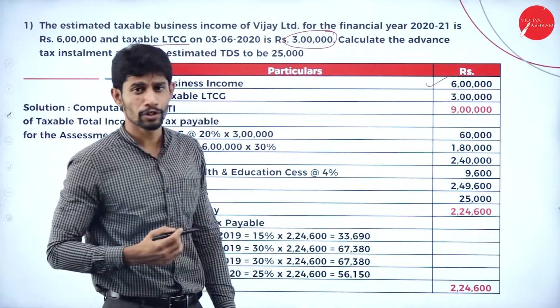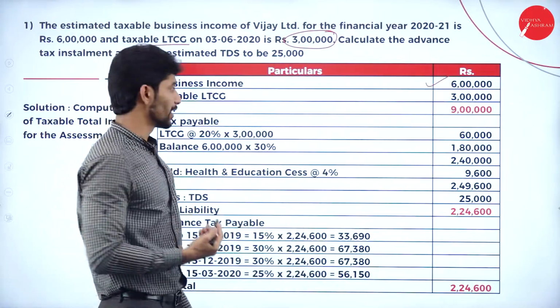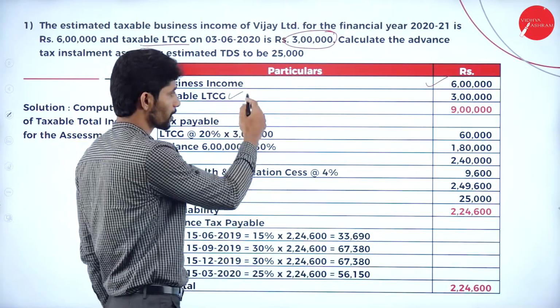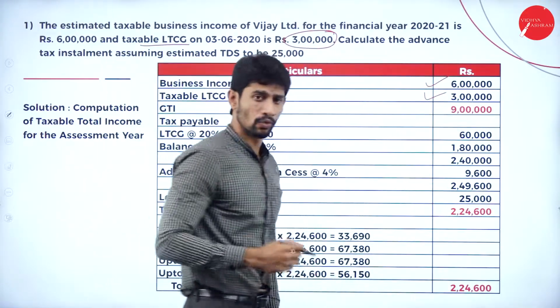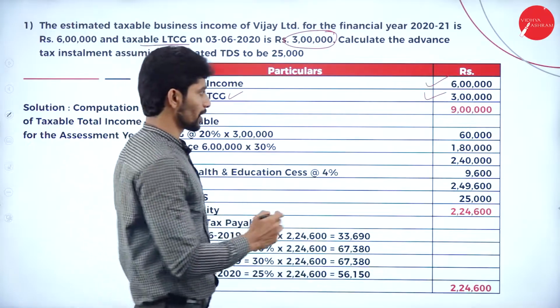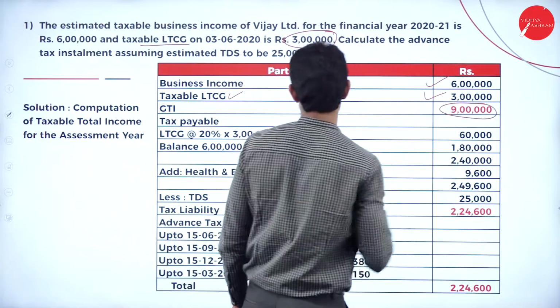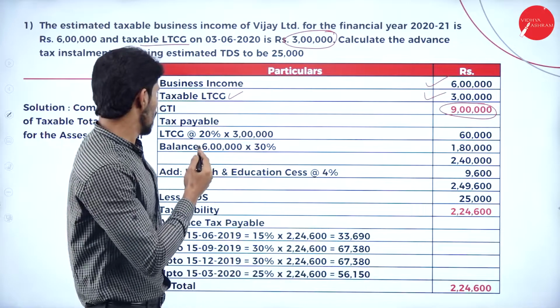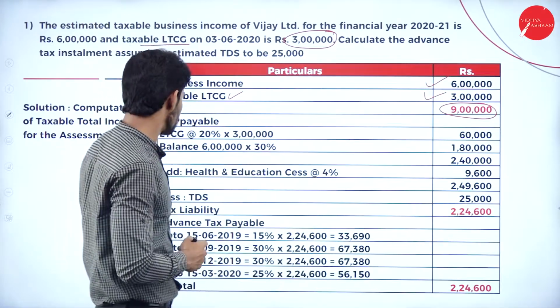Next, income from house property, it is not there in the problem. Income from capital gain, we have long-term capital gain of rupees 3 lakh. Only 2 incomes we have. Total it, you will get 9 lakh rupees. That amount is called the total income.